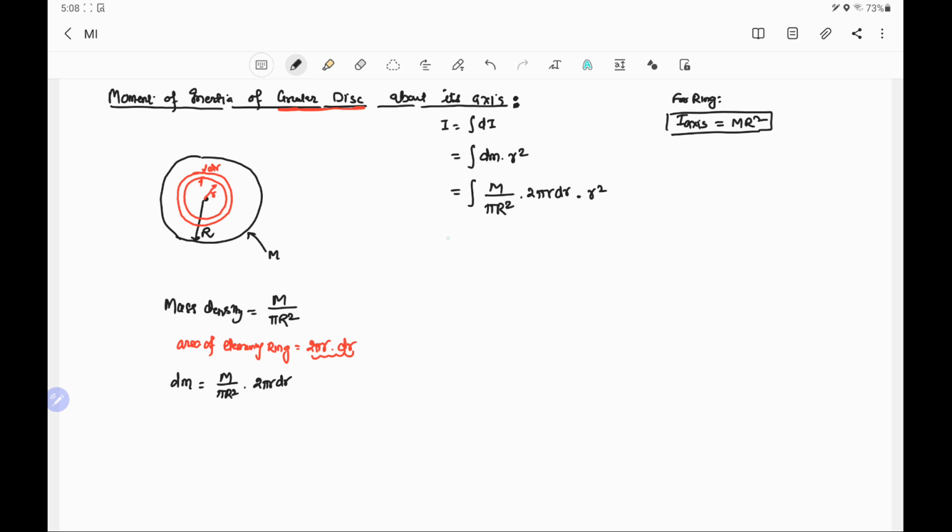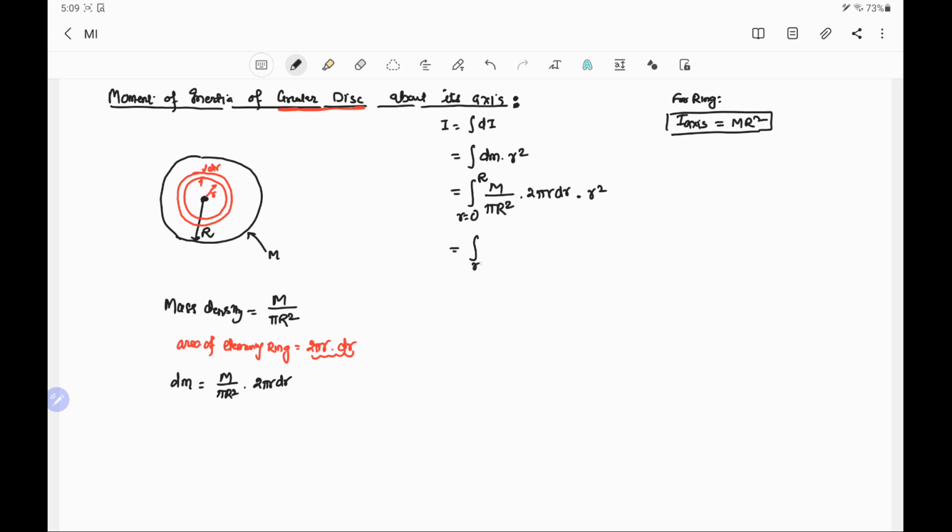And to find the total moment of inertia, we have to integrate this dI for r equal to 0 from the innermost circle, to the outermost circle, that is capital R. This will give the total for the disk.